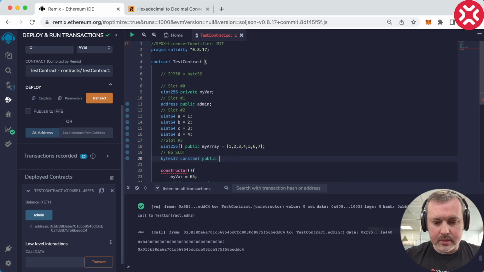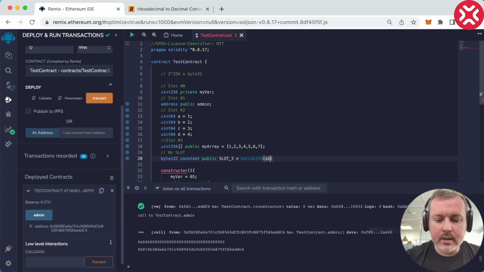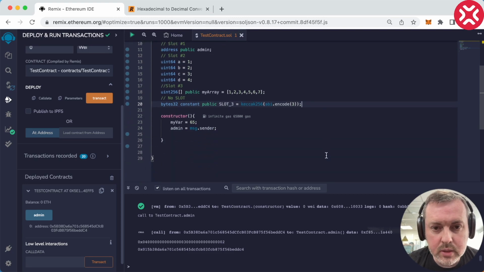Let's call it slot because it's a constant. Let's make it all in capital. Slot 3. We assume that this is slot 3. And this is going to be calculated like this. We're going to take this hash function and then ABI encode our slot number 3, like so. Okay, so here we have to be good to go.